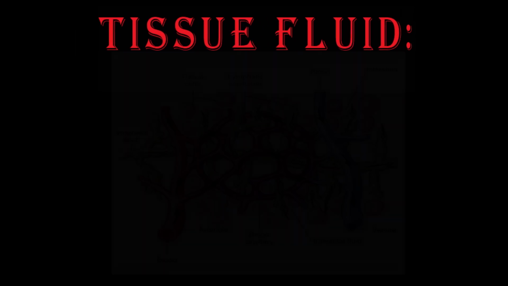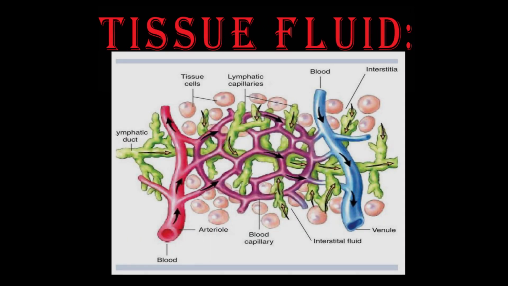Then tissue fluid. It is also called interstitial fluid, which occurs in the spaces between the cells in the organs. That means the space between the cells of the organs is filled with a fluid which is known as tissue fluid. Let us know the non-circulating fluids of the body.